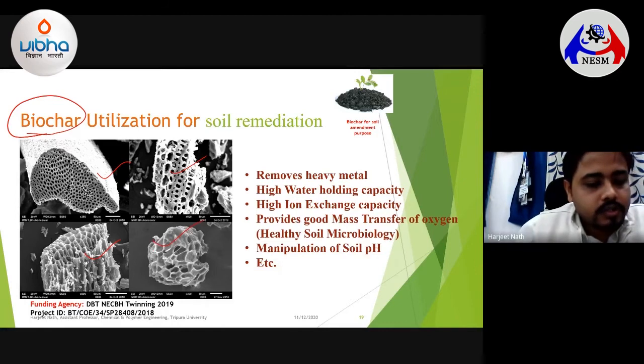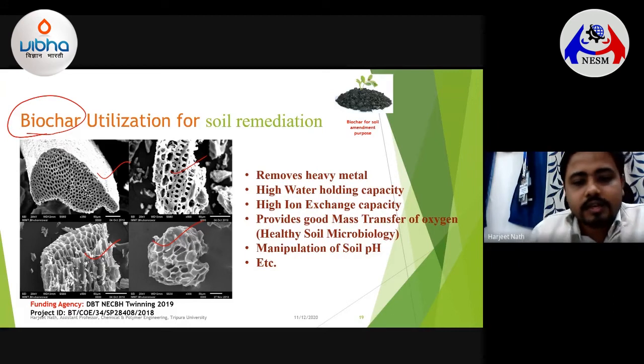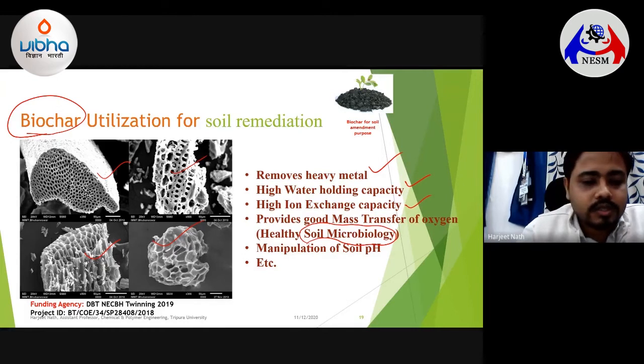This particular work was funded by the DBT Twinning Program with IIT Guwahati, where we are still trying to implement the biochars obtained from such processes for the removal of heavy metals from the soil. Because of its highly porous and effective nature, it can give very high water holding capacity. It can also give very high ion exchange capacity, and because of this porous nature, it gives very good mass transfer of oxygen, supporting a very healthy microbiological concentration inside the soil.